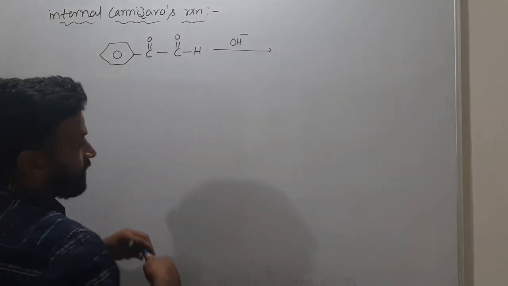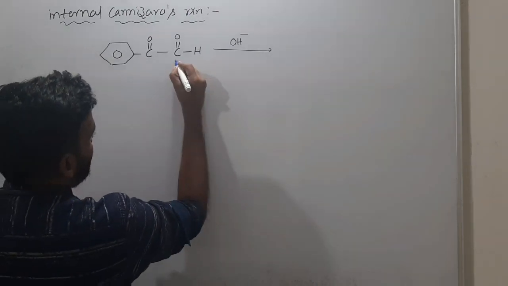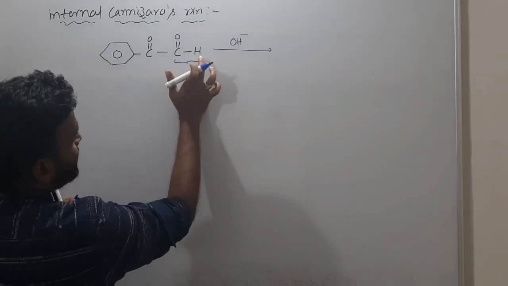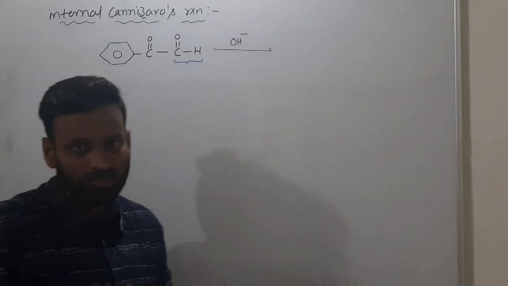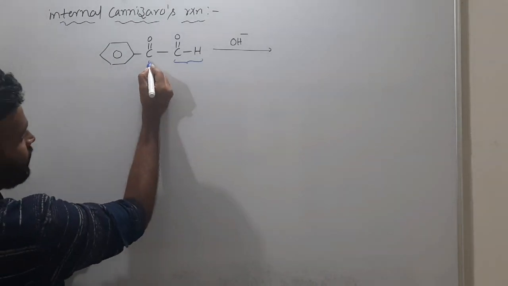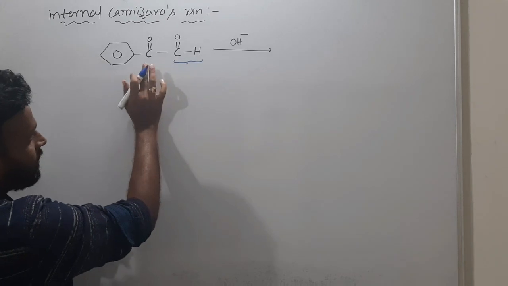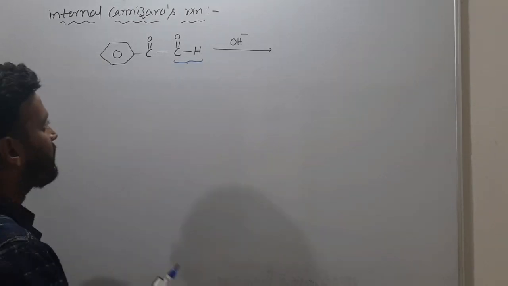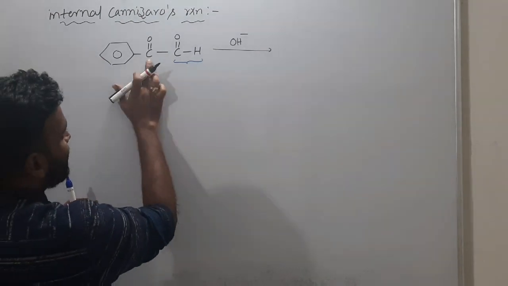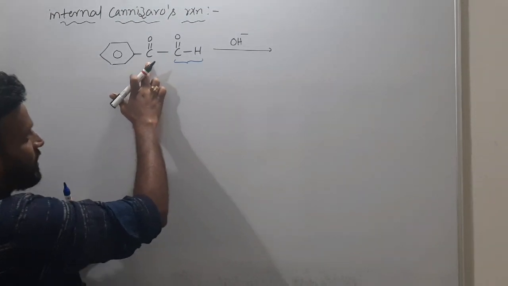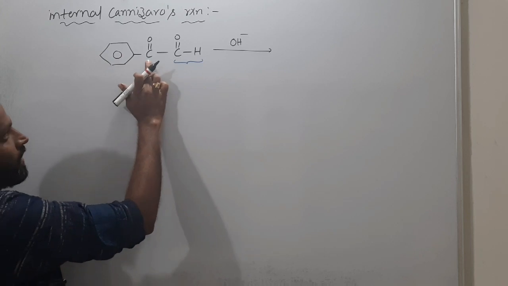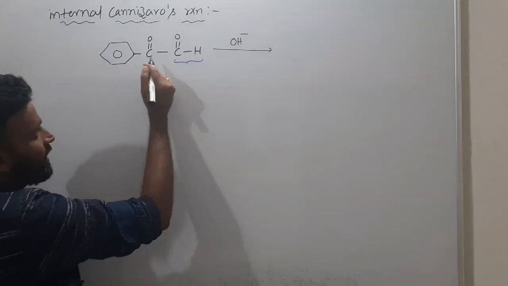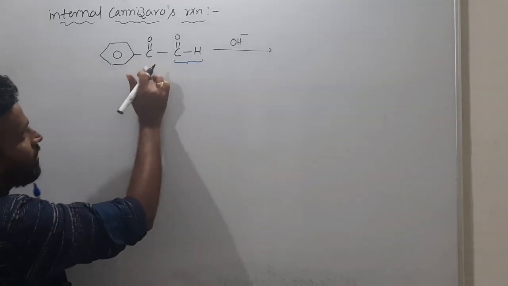Now what happens here? The particular carbonyl group which is terminal, like C double bond OH, will undergo oxidation, and the carbonyl group which is in the middle will undergo reduction. So what will be the product here? Certainly carboxylic acid is possible at the terminal. In internal Cannizzaro the middle one, the keto group, will undergo reduction.